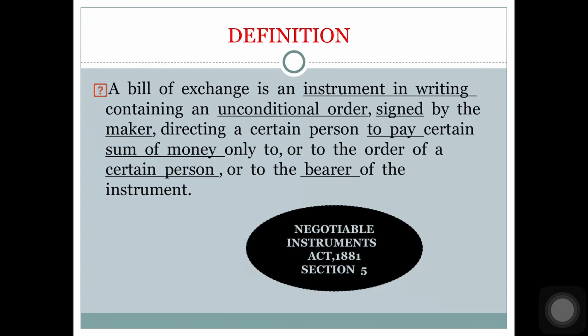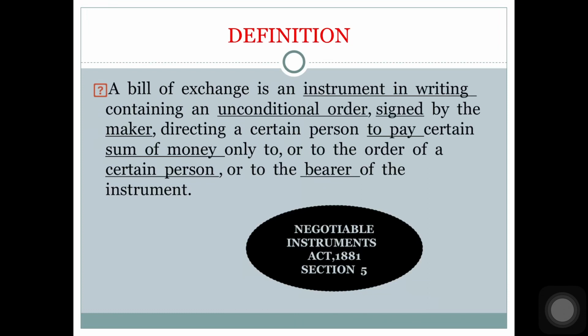Let us see what is the definition of bill of exchange. Section 5 of the Negotiable Instruments Act 1881 says that a bill of exchange is an instrument in writing containing an unconditional order signed by the maker directing a certain person to pay a certain sum of money only to, or to the order of, a certain person or to the bearer of the instrument. This whole thing is one sentence. So let's analyze the definition.